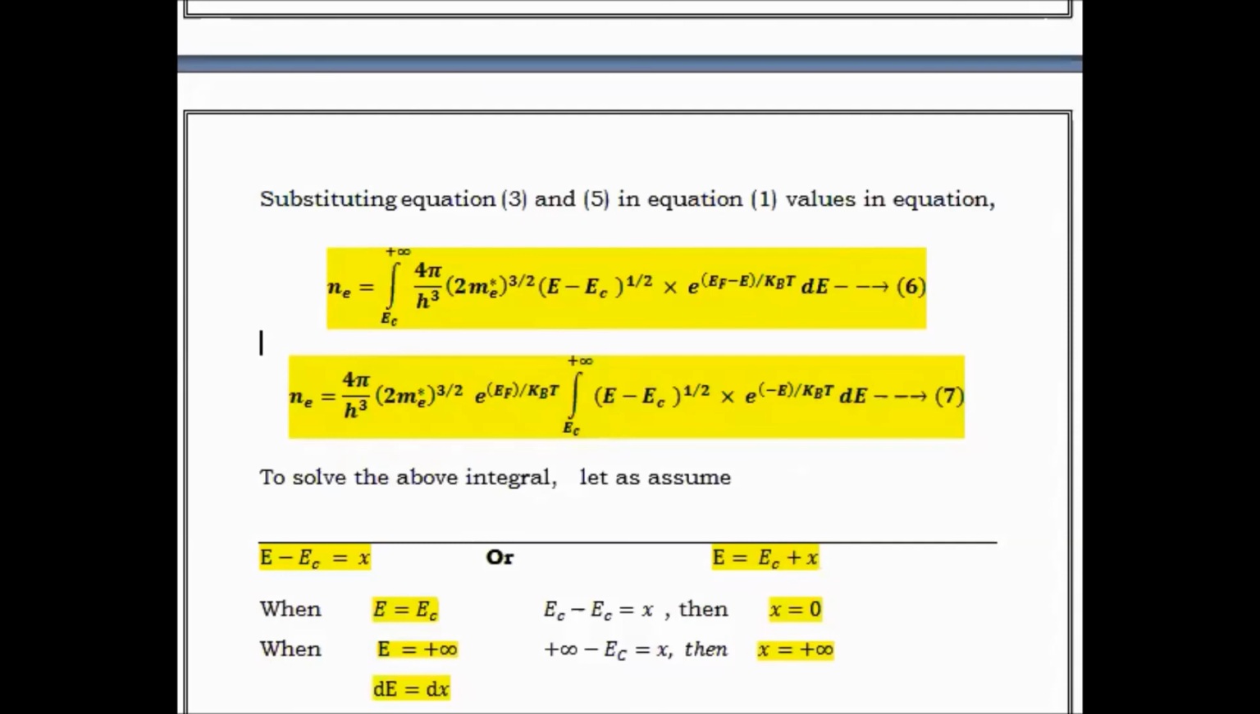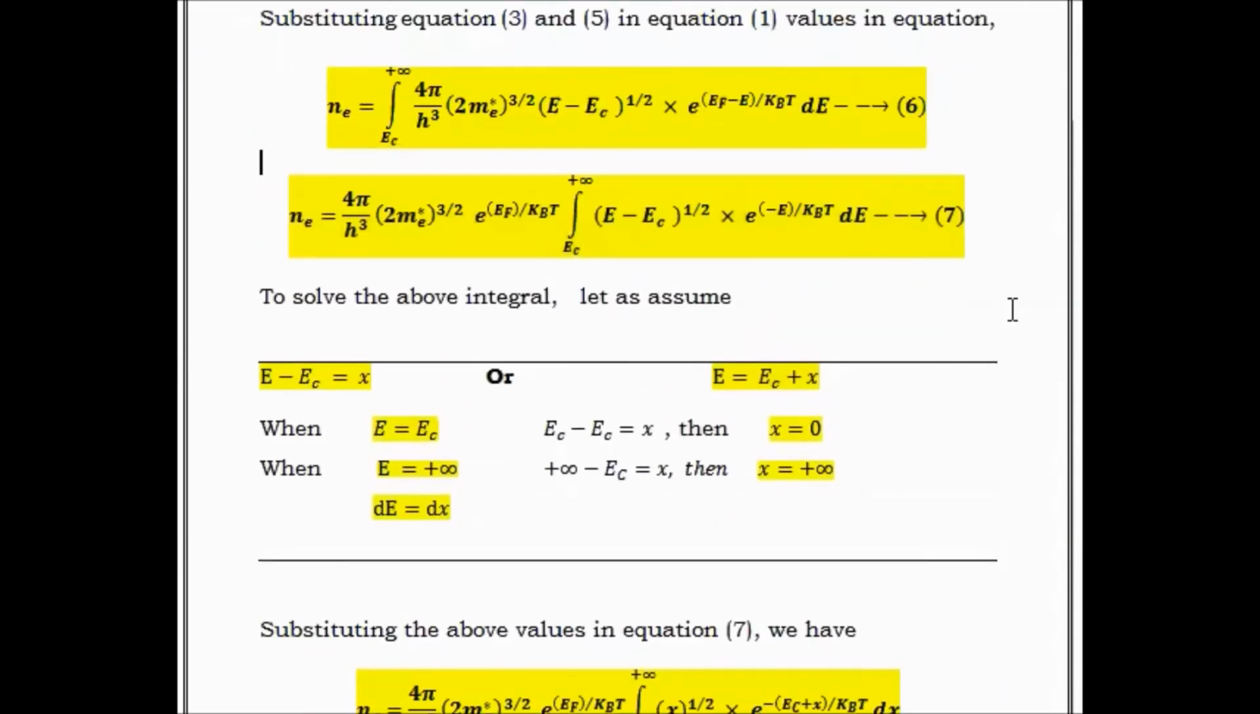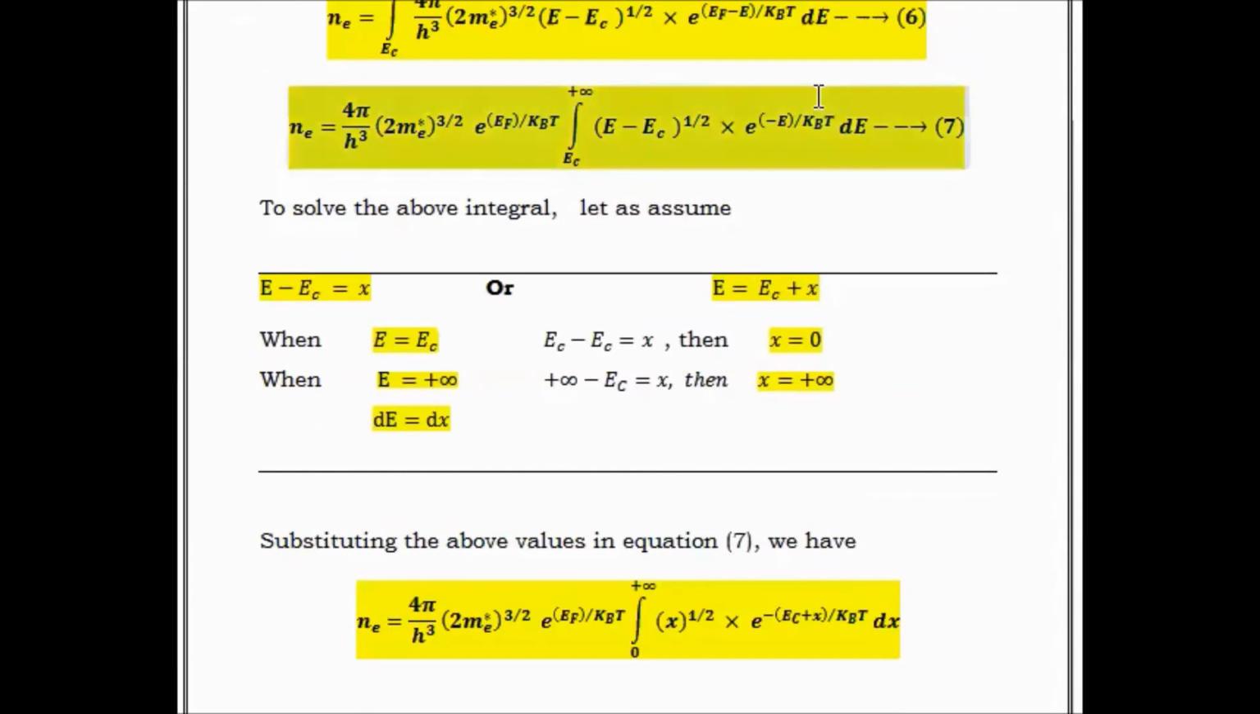To solve condition number 7, to solve this integration term, we assume that (E minus Ec)^(1/2) is x^(1/2), that is, E minus Ec is equal to x. From this, we can write E is equal to Ec plus x. We also change the limits: when E is equal to Ec, x is equal to 0, and when E is equal to infinity, x is equal to infinity. So all the E terms are changed into x terms. Differentiating with respect to x, dE is equal to dx.